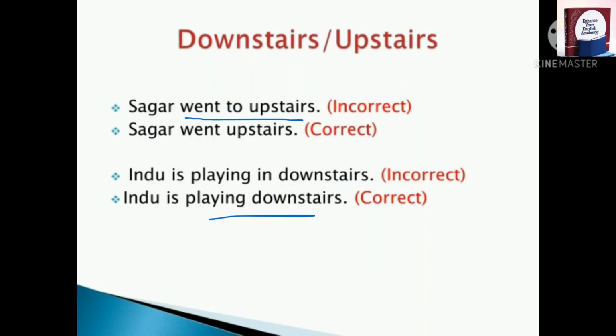The rule is we shouldn't use any preposition before the words downstairs and upstairs. The two words downstairs and upstairs must be used without any preposition. So use them directly. Sagar went upstairs. Indu is playing downstairs. Please do not use any kind of preposition before downstairs and upstairs.